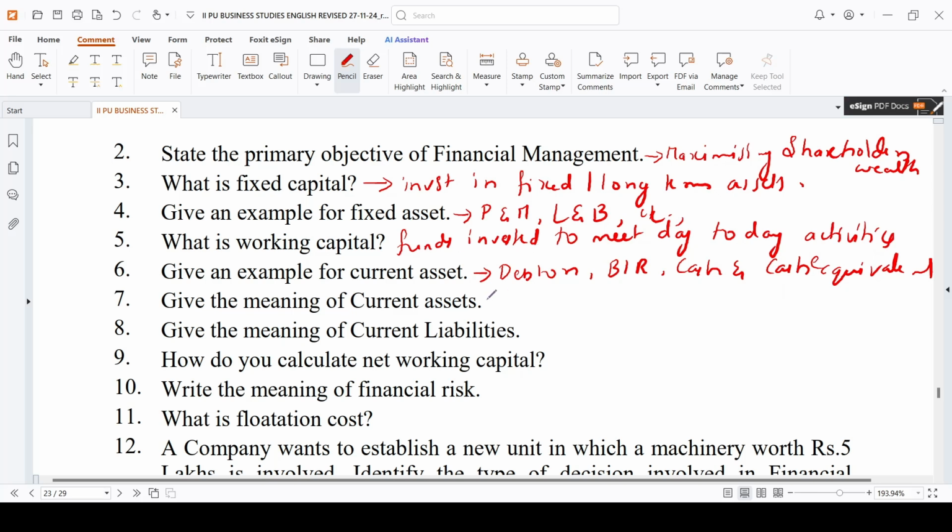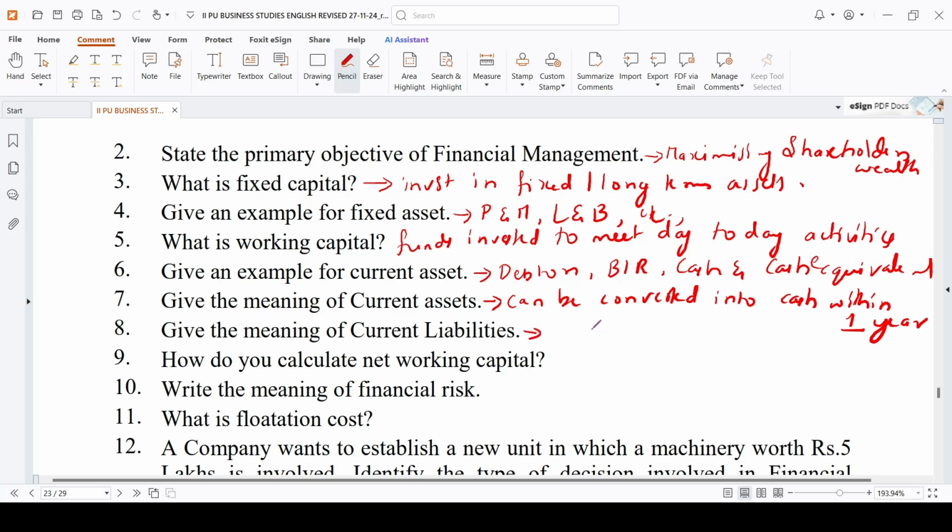Give the meaning of current assets. What do you mean by current assets? Current assets are the assets which can be converted into cash within 1 year. Within 1 year you have to write. Give the meaning of current liabilities.